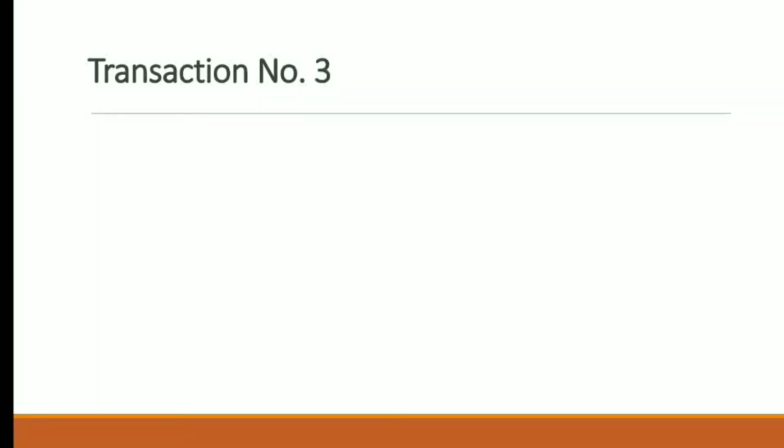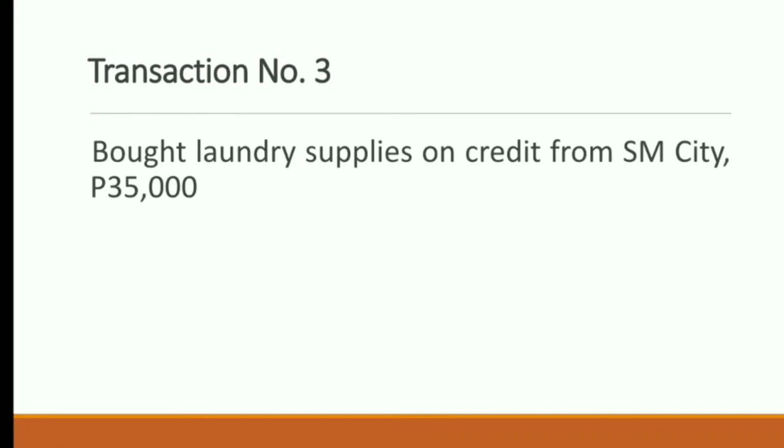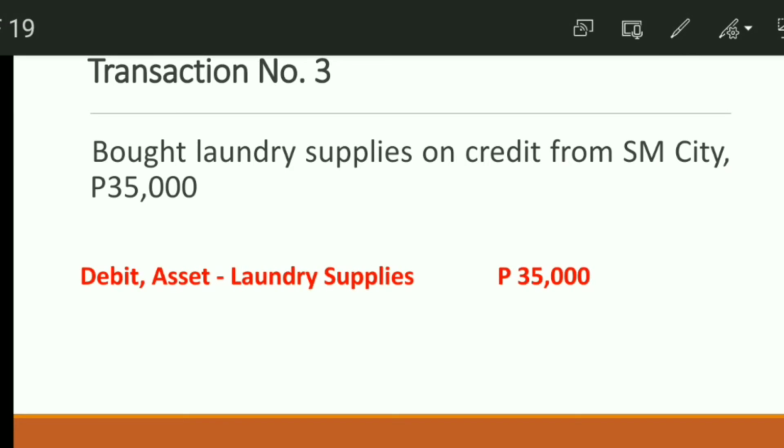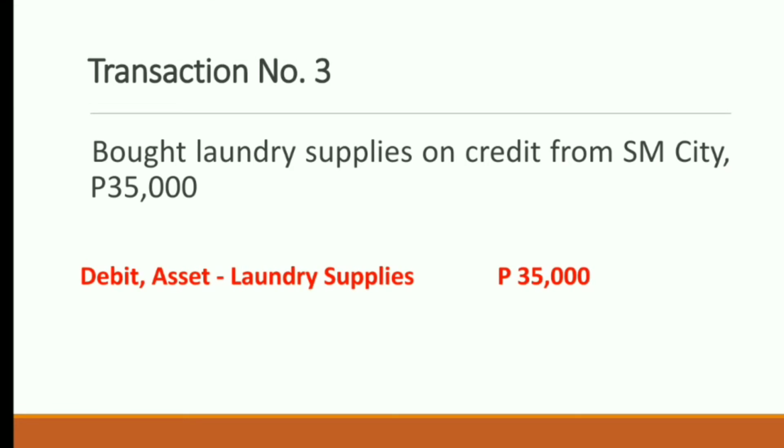Moving on to transaction number 3. Purchased laundry supplies on credit from SMCT, 35,000 pesos. So here in this transaction, what do we receive? It's laundry supplies worth 35,000. So therefore, our debit would be laundry supplies for 35,000 pesos. Now, what do we part with, or what do we give up in order to get the laundry supplies?